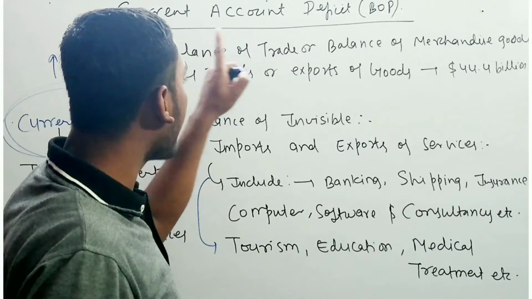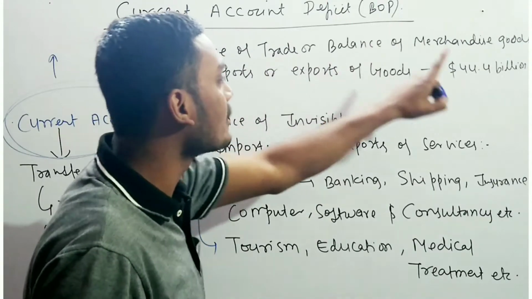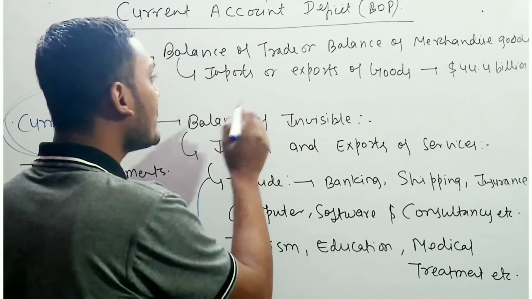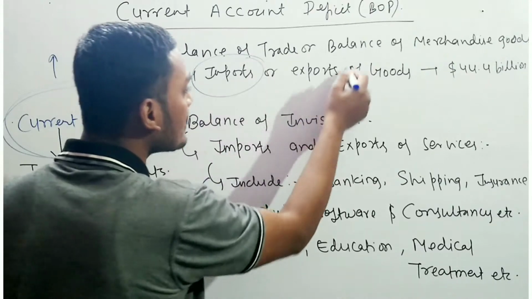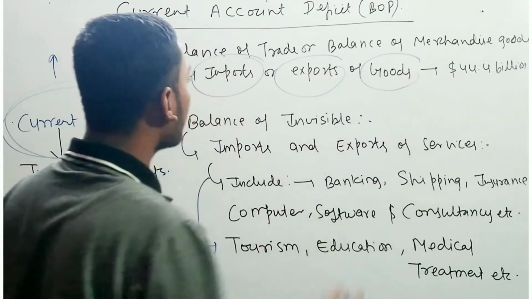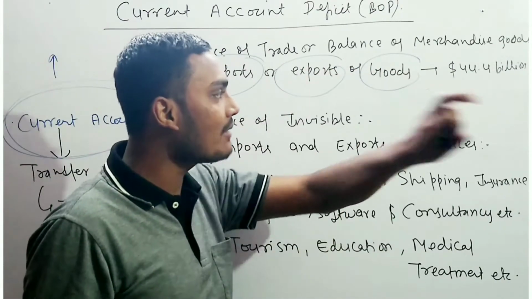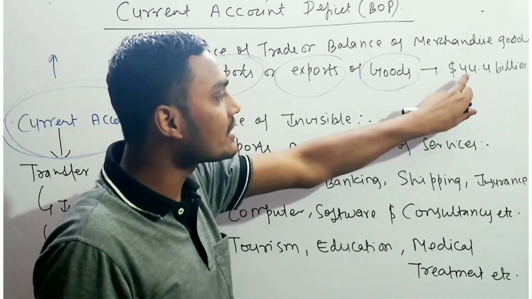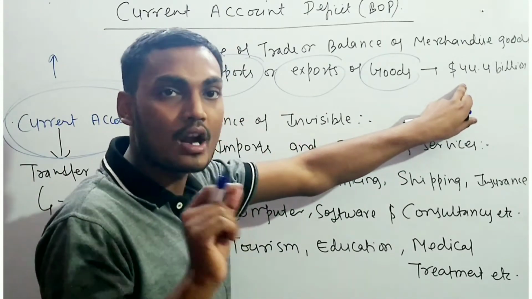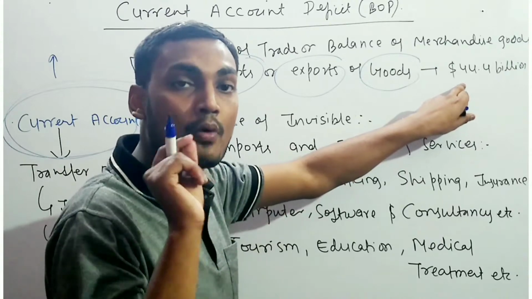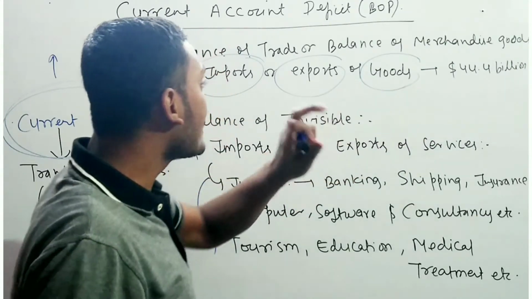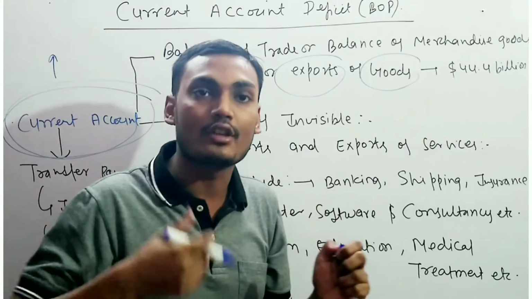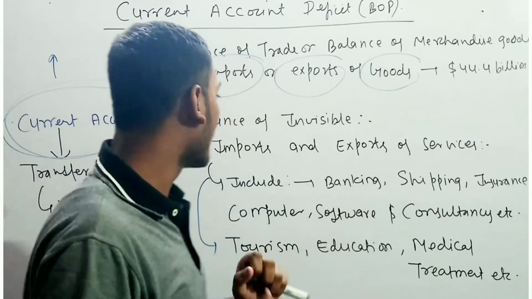If you talk about the balance of trade, it is also known as the balance of merchandise goods. Basically, in terms of imports and exports of goods, it is known as the balance of trade. As I have told you earlier, this time in the second quarter there is a deficit of around $4.4 billion, and that's why there is a current account deficit. We will talk about what the current account deficit is.